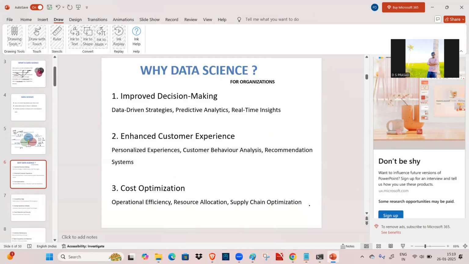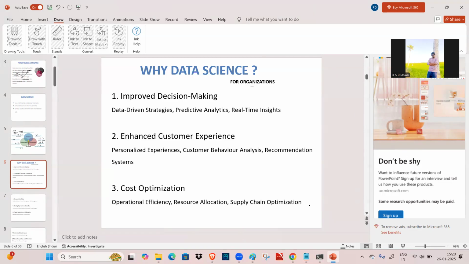And why data science? When it comes to this concept, why data science here? We are going to get two cases: one is for the organization, and another is for us. So why data science for the organization, and why data science for us? What is the need for learning? All these things we are going to see here.